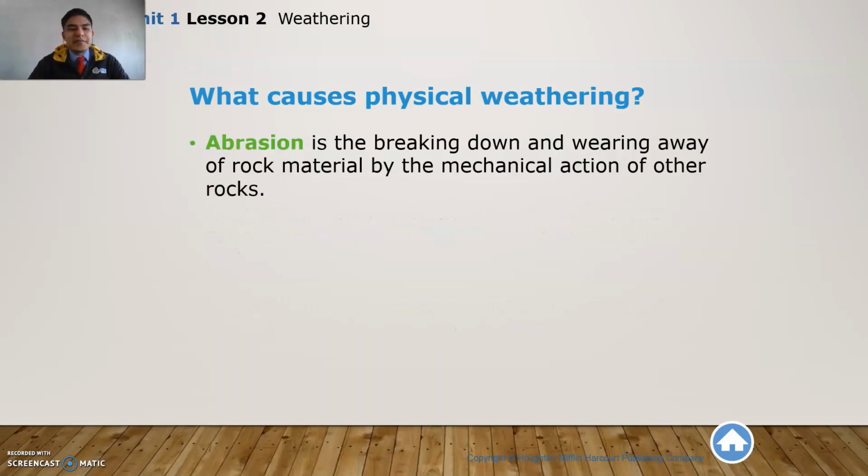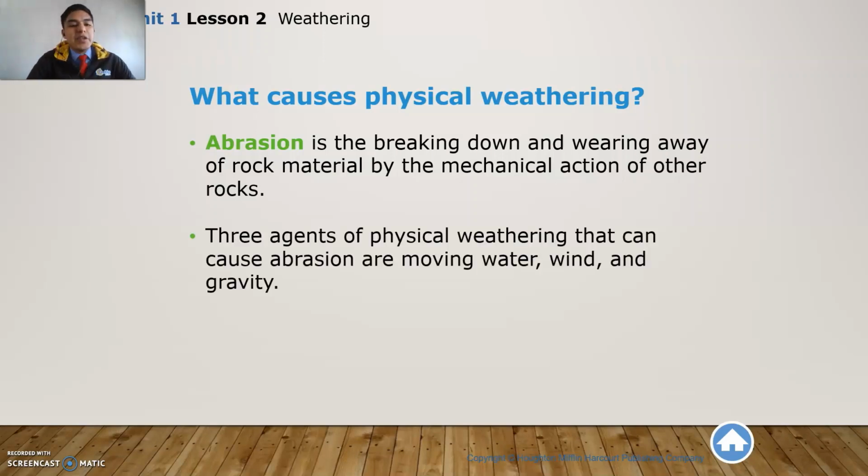Okay, let's continue. Now we have another important term, which is abrasion, which is the breaking down and wearing away of rock material by the mechanical action of other rocks. We have already said that rocks can split apart. They can change and break into pieces. But what happens if we have a big rock at the top of a mountain and a huge piece from that rock falls apart and hits another rock that is right at the bottom? Of course, it might actually break the rock that is at the bottom. That's what we call abrasion.